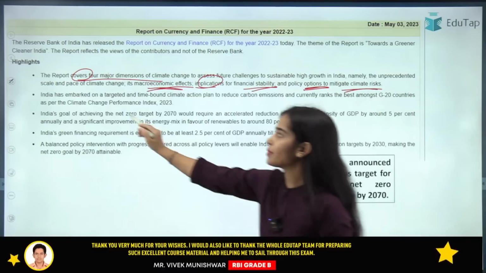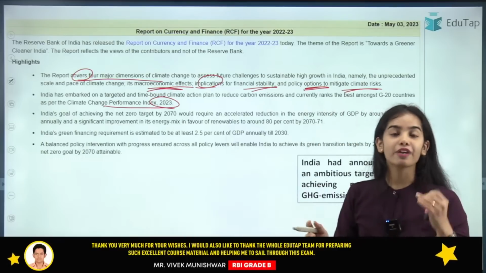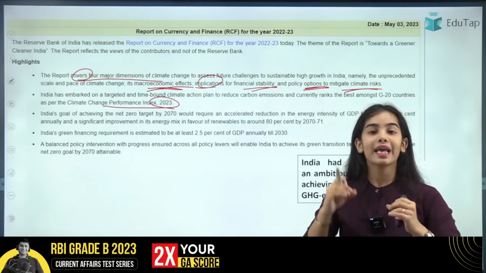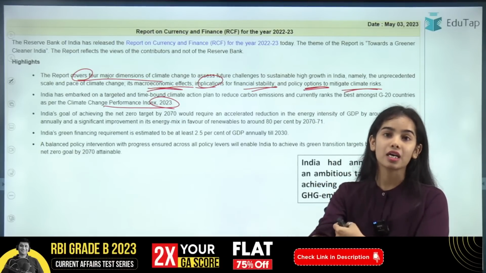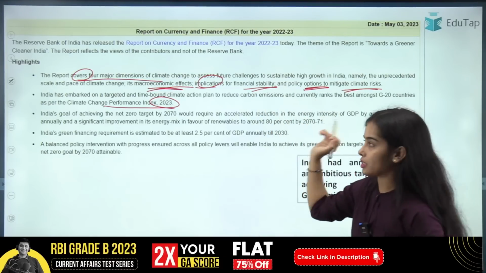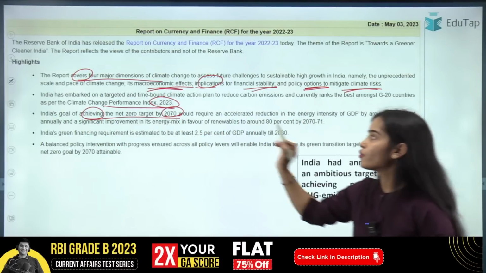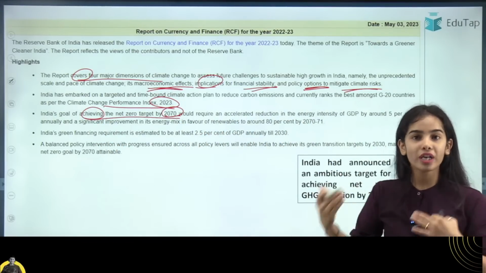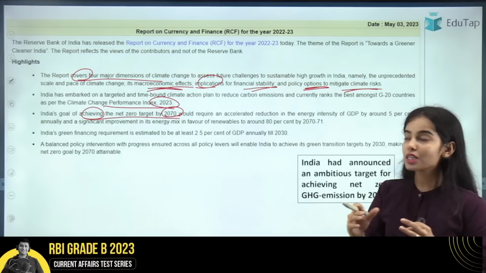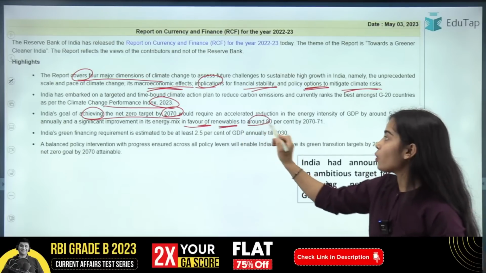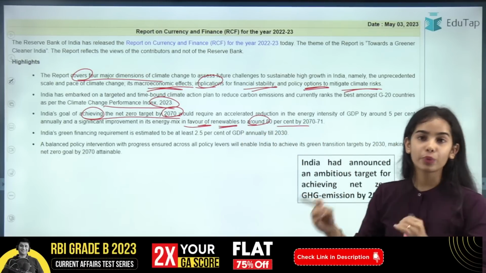In the Climate Change Performance Index that was released, India was ranked 8th all over the world, and India was highest amongst the G20 nations. India's goal of achieving the net zero target by 2070 would require more efforts for energy conservation, and favoring renewable energy to around 80% by 2070-2071.